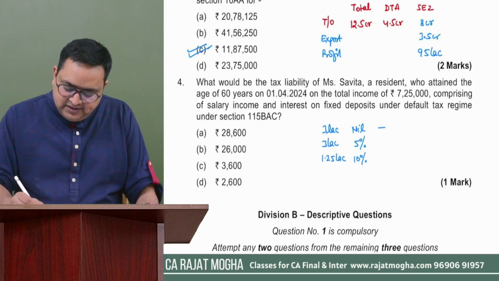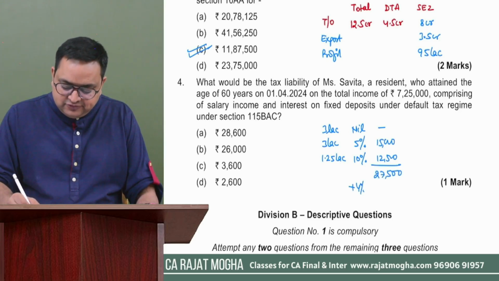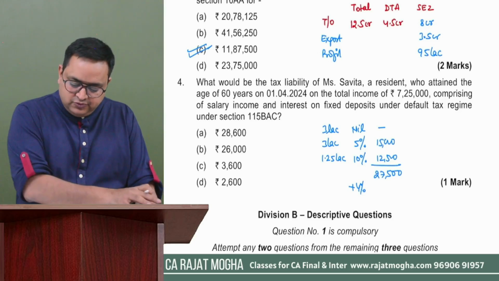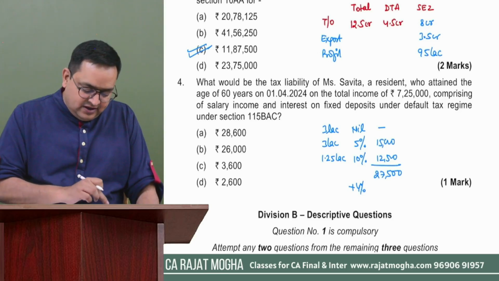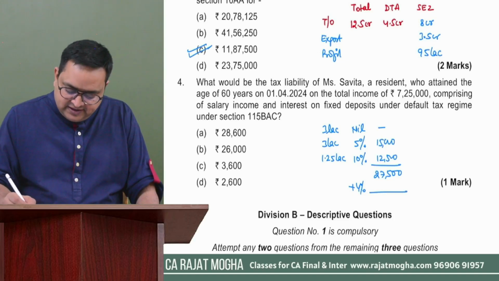So 3 lakh into 5% is 15,000. 1.25 lakh into 10% is 12,500. So the total tax is 27,500. You will add 4% cess also. After adding cess, it would be 28,600.